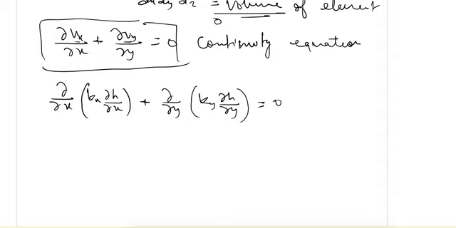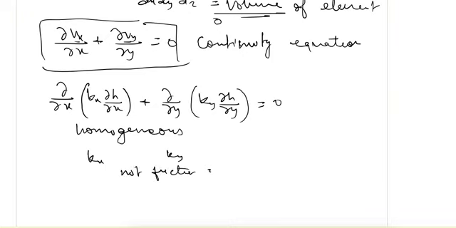Now because we said that the soil mass is homogeneous, that means that kx and ky are not functions of x and y. That means if it is the location, at this point whatever the value of kx, it will remain kx after a certain distance x also.